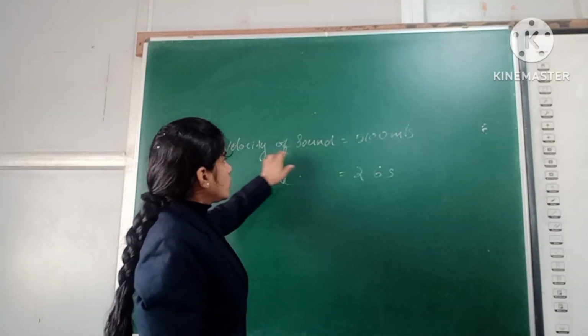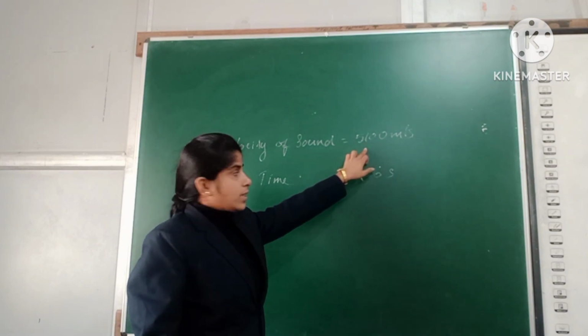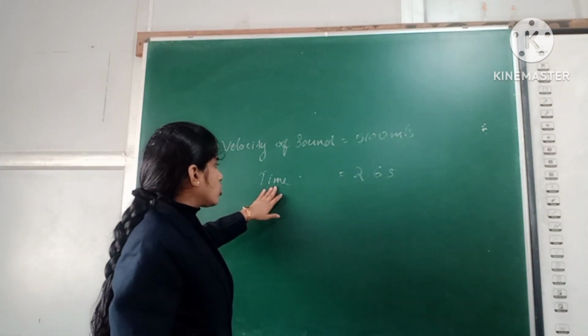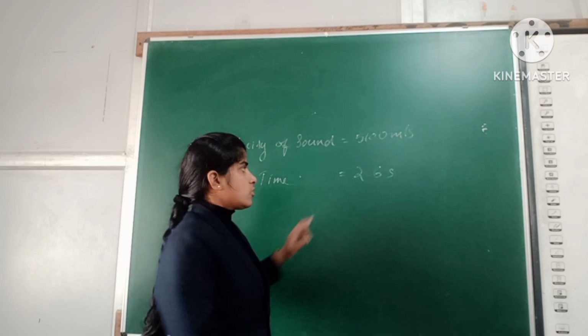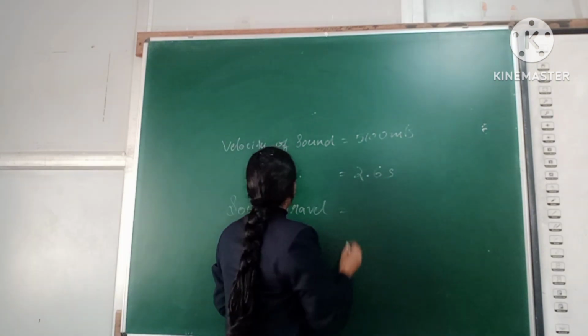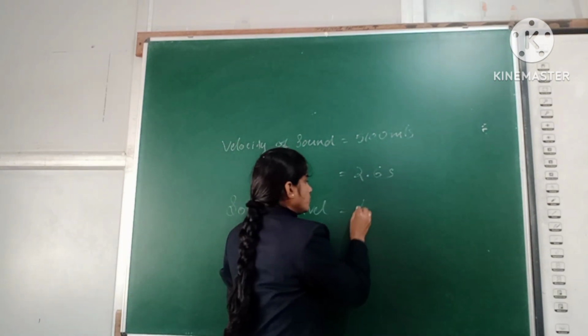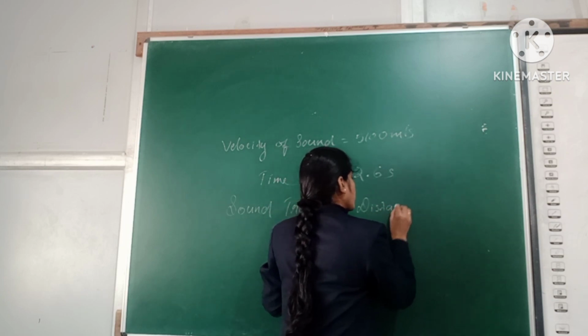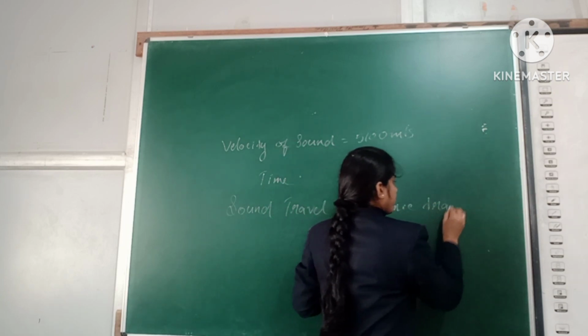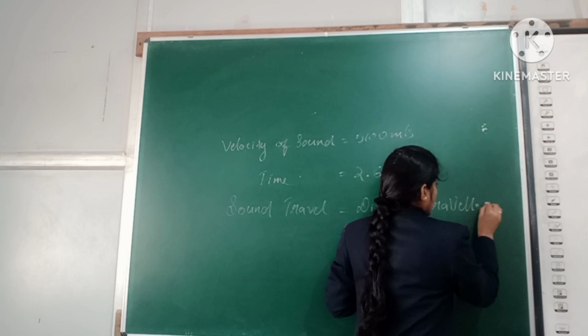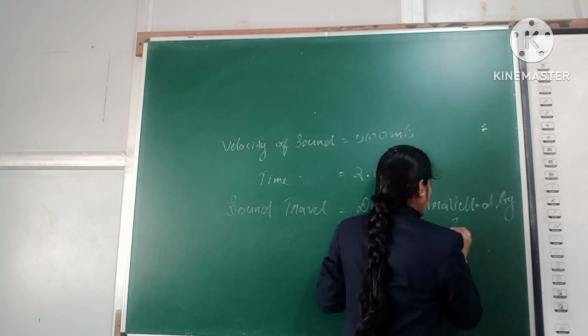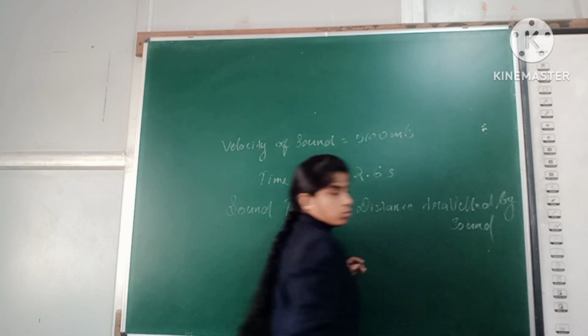So the velocity of sound is 5,100 meter per second and the time is 2.6 seconds. The distance traveled by sound equals velocity of sound multiplied by time. That is 5,100 meter per second multiplied by 2.6 seconds.